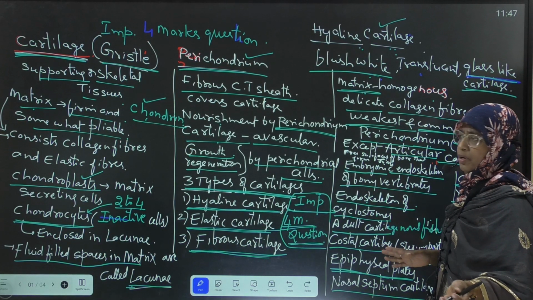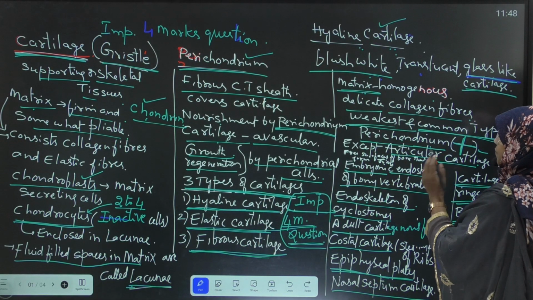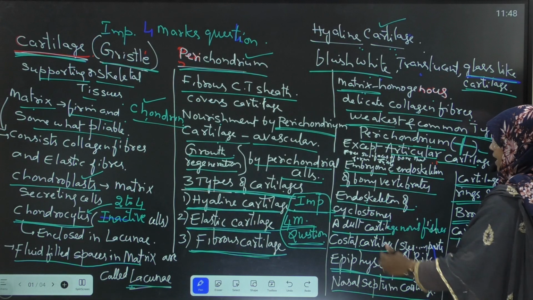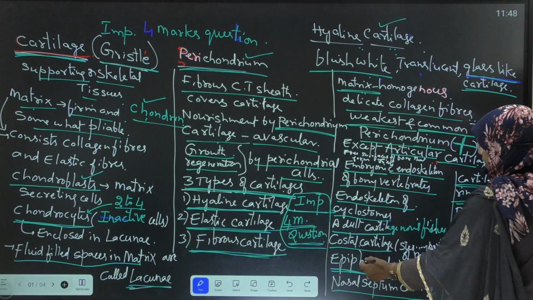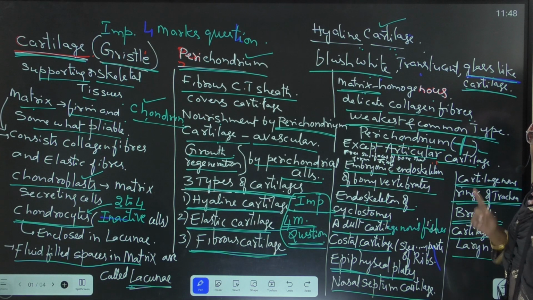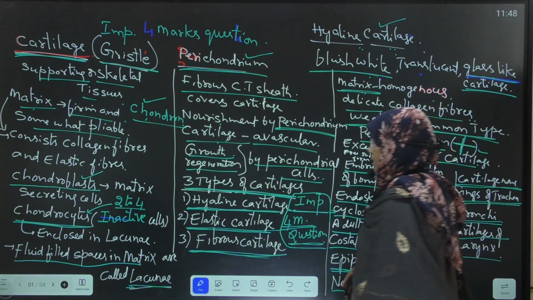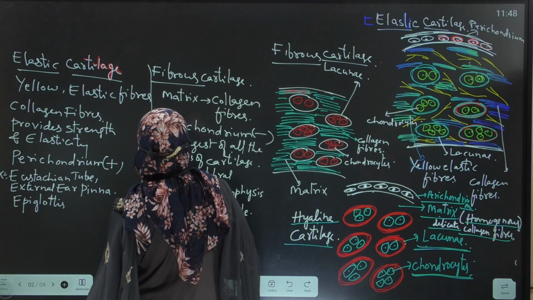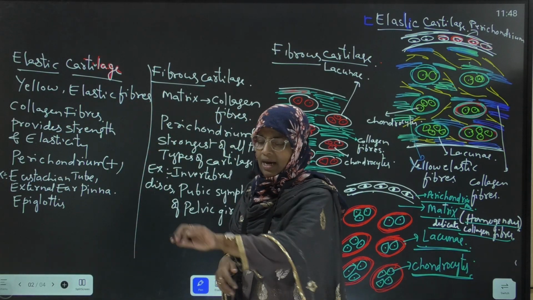We already discussed the locations of the hyaline cartilage: the embryonic endoskeleton of bony vertebrates, the endoskeleton of cyclostomes, jawless vertebrates, and the adult endoskeleton of the cartilaginous fishes, costal cartilage, epiphyseal plates, nasal septum, and the C-shaped cartilaginous rings of trachea and bronchi, and cartilages of the larynx. Now we are going to discuss elastic cartilage. The second type of cartilage is elastic cartilage.